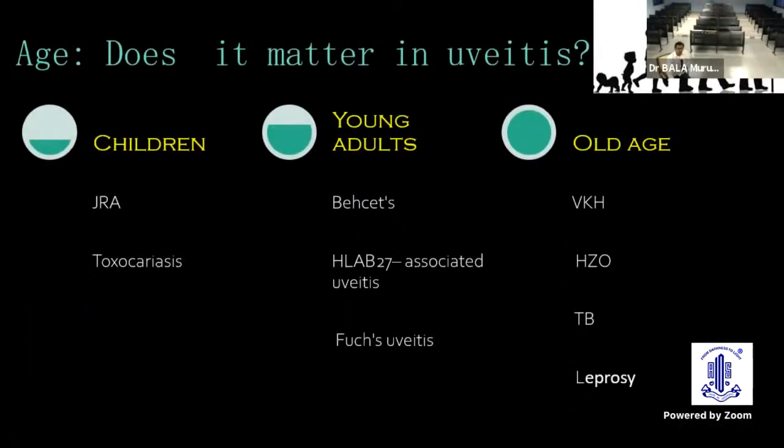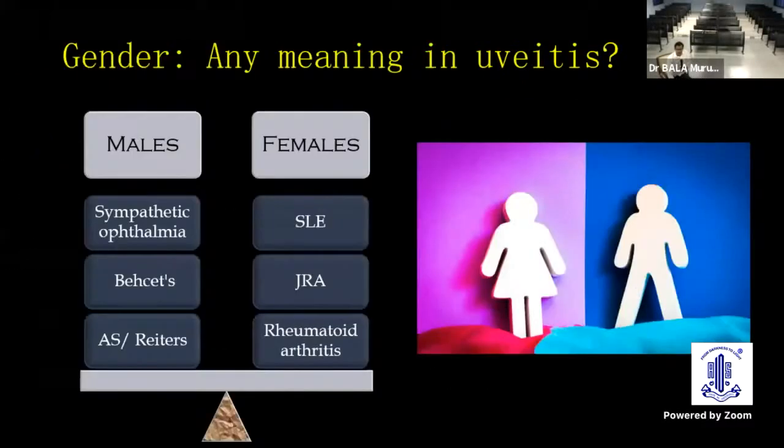So how important is age? In children, we all know that JRA and toxocariasis are so common, whereas in young adults, HLA-B27, Behçet's, and Fuchs are commonly associated, whereas in old age, we have VKH, herpes, tuberculosis, and leprosy. Gender also has relevance in uveitis. In males, sympathetic ophthalmia, Behçet's, and ankylosing spondylitis are so common, whereas SLE, JRA, and rheumatoid are predominant in females.